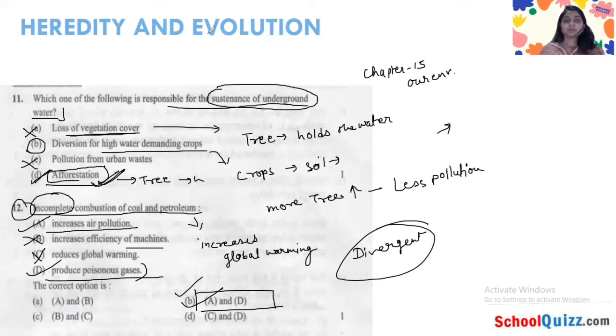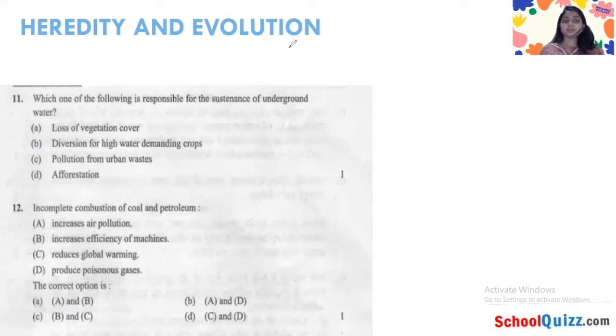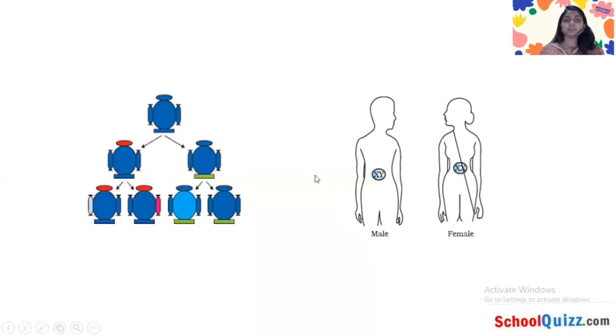Okay, so let's discuss our topic, which is heredity and evolution. In the previous class we discussed chapter 8, and chapter 8 is about reproduction. So the chapter is all about reproduction. We know that asexual and sexual reproduction happen.